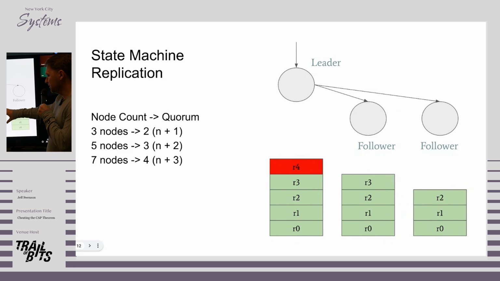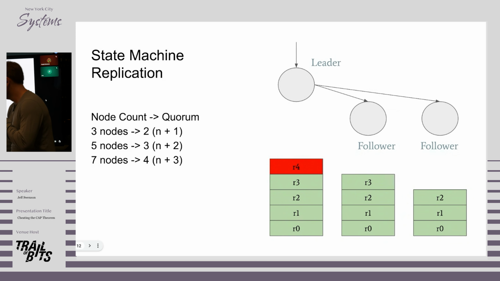One thing that is important when it comes to latency and the performance of the system is the size of the quorum you choose. So if you have 3 nodes, you need 2 nodes in order to acknowledge your request. And if you have 5 nodes, you need 3 nodes to acknowledge your request. And so counterintuitively, often when you add nodes to a replication group, your latency actually gets better because the number of nodes you don't have to wait for increases. And so if there's variability in latency, or you have nodes that are farther away, that can sometimes help.